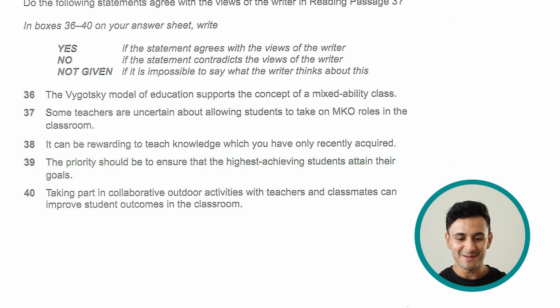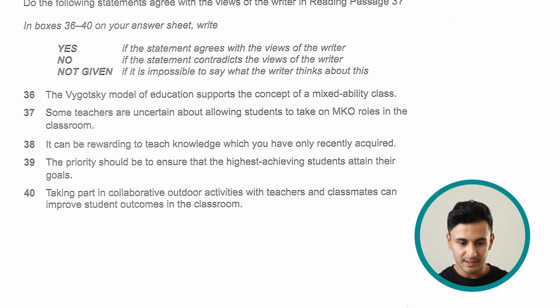I can already tell you that that's not really the case here. The statement already doesn't sound correct, because what the writer is arguing from the whole text is that we are considering both sides of the coin here. We're not just putting the case that benefits only the brightest students, but we are trying to make sure that everyone is in the right group for them. Everyone is in the right set where they can basically improve their skills at the right pace.